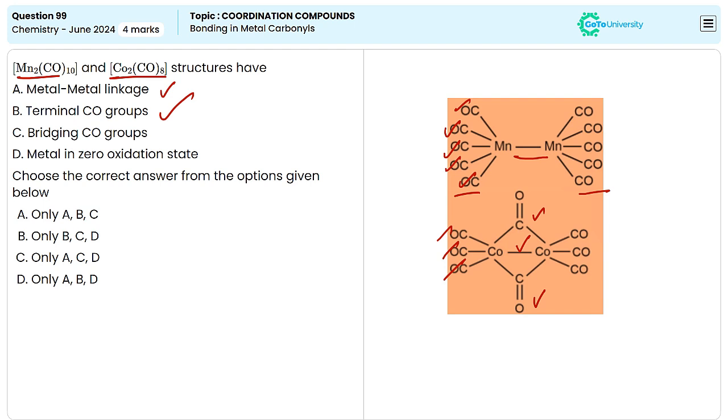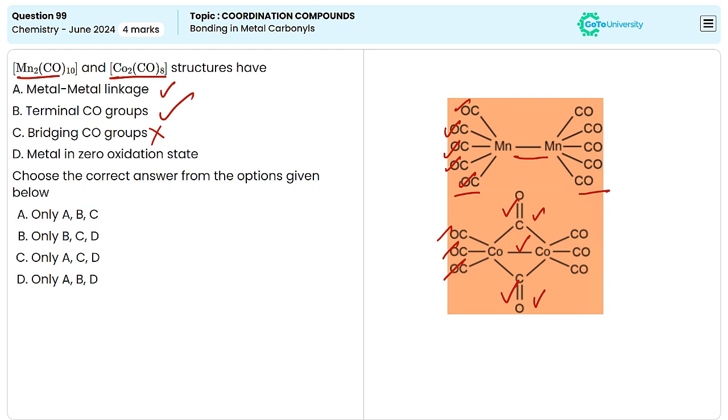The third one is bridging CO group. Bridging CO group means the carbonyl group which connects both the metal atoms together. In the first complex, that is Mn2(CO)10, we cannot see any bridging carbonyl group connecting both the metal atoms together. But in Co2(CO)8 we can see two bridging carbonyl groups. So this option C is present in Co2(CO)8 only, absent in Mn2(CO)10.